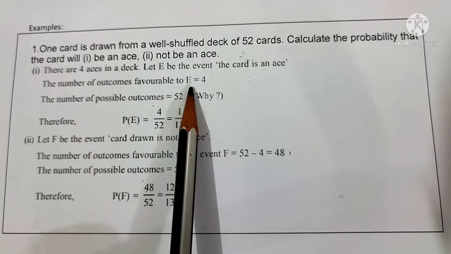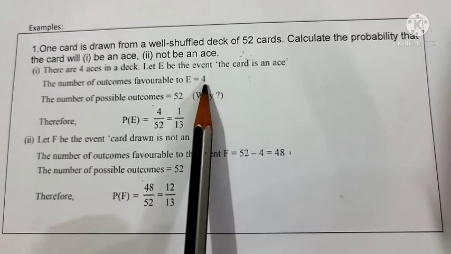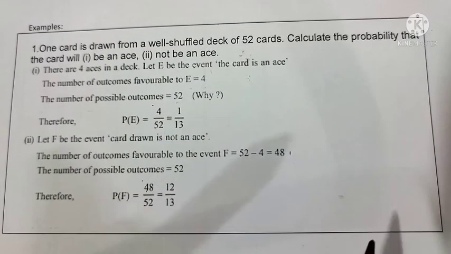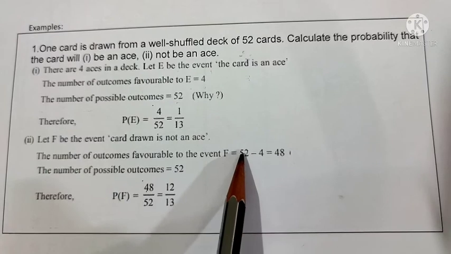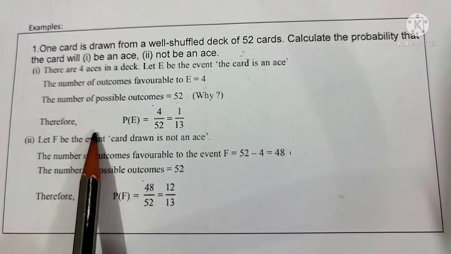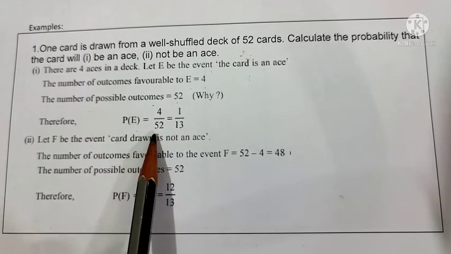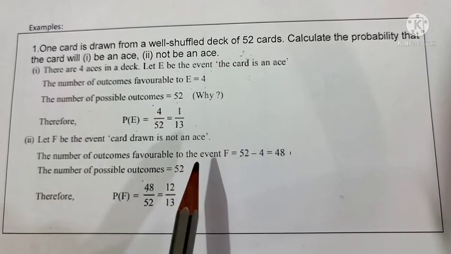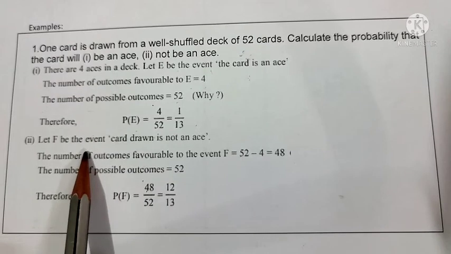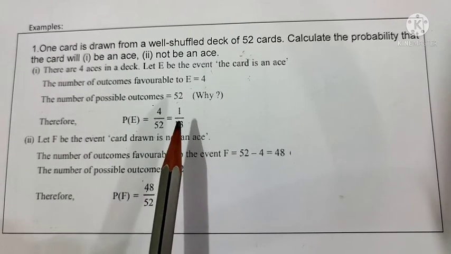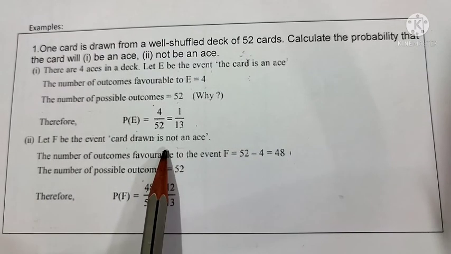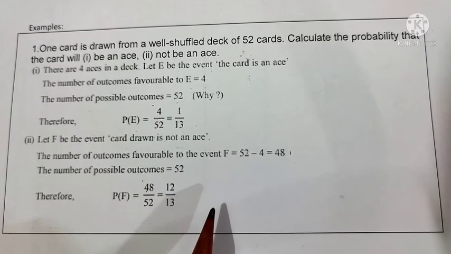So what is the meaning of this? Number of favorable outcomes is equal to 4. The number of possible outcomes is equal to 52. What is the reason for this? It is equal to the total number of cards. Therefore what is P of E? That is 4 by 52, which is equal to 1 by 13 after simplification. Now what is the next question? Not getting an ace. So already we have 4 for this, so it's a case of complement. So 1 minus 4 by 52 we can use, and the answer will be 48 by 52.